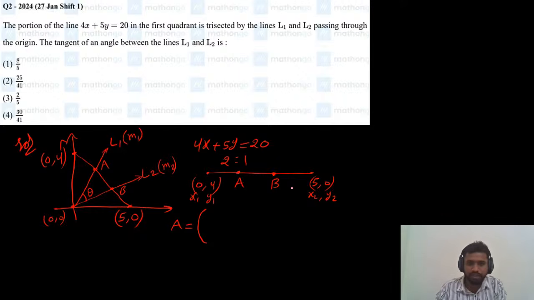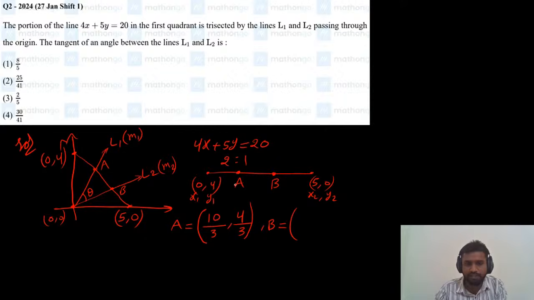So (m1 x2 plus m2 x1) divided by (m1 plus m2), which is 10 by 3. Next, (m1 y2 plus m2 y1) divided by 3, which is 4 by 3. So this is the point A. And what is the point B? B is dividing in the ratio 1:2.